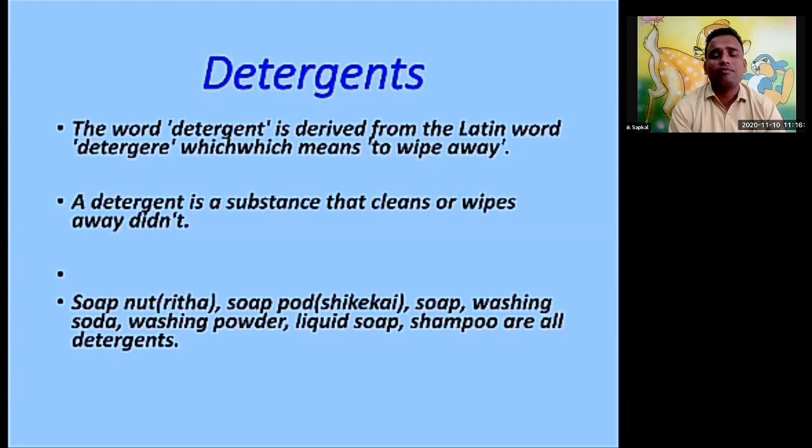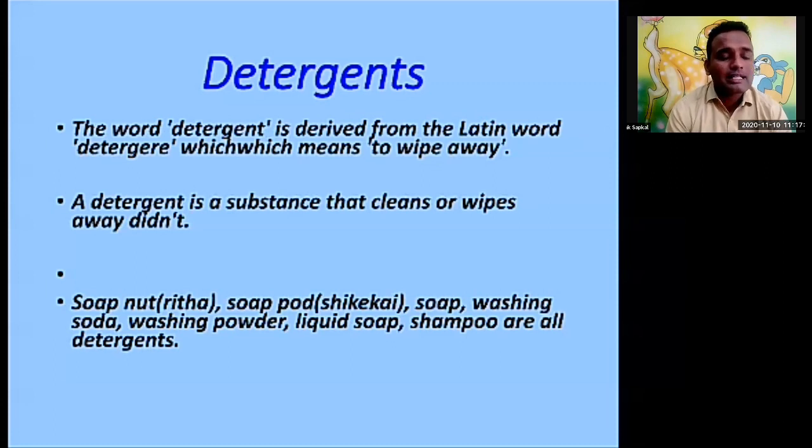Okay, this detergent we are using for different purposes. Now here, the soap nuts and the soap pod are natural detergents. Soap, washing soda, washing powder, liquid soap, shampoo, all are detergents. Suppose shampoo we are using to clean our hair. Liquid soap we are using to clean our utensils. Washing powder, yes, to clean our clothes. So these are the purposes.